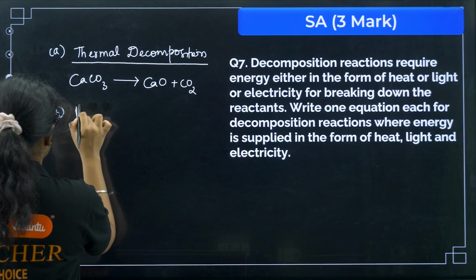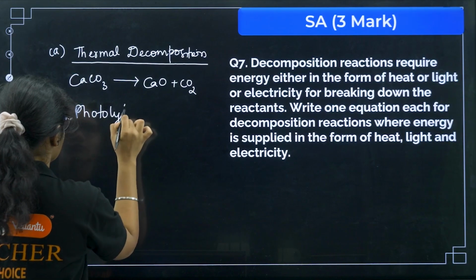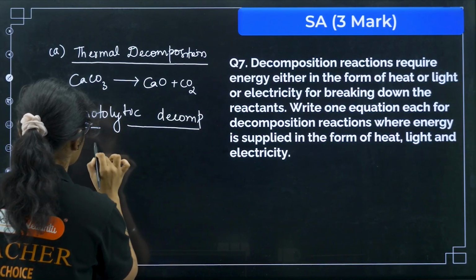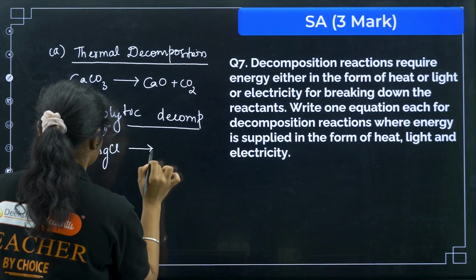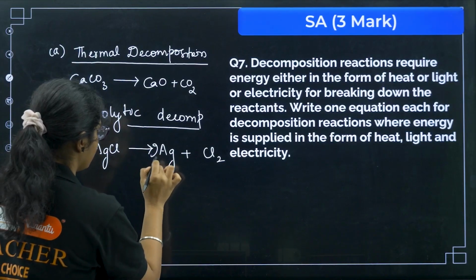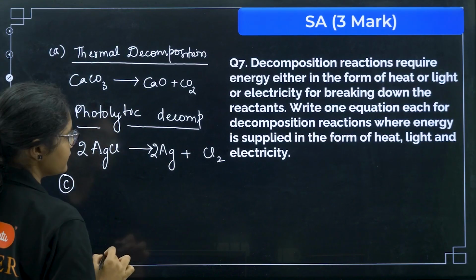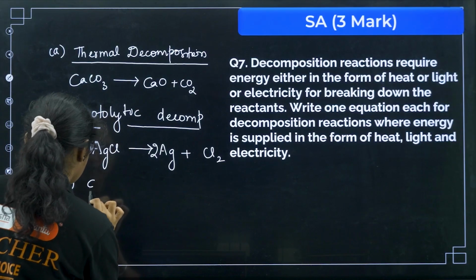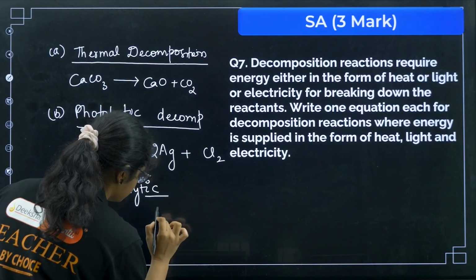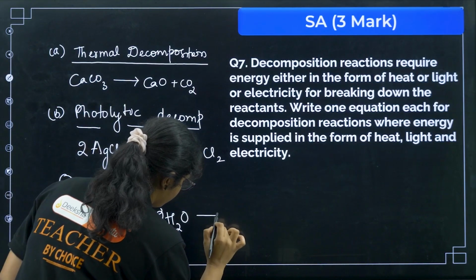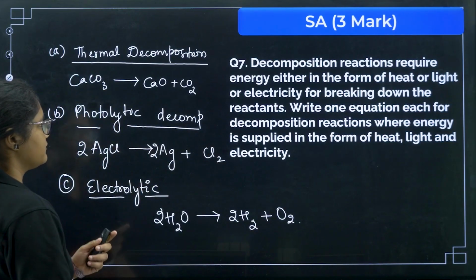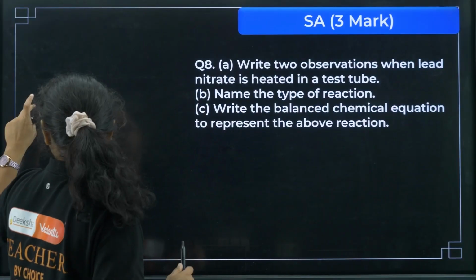Then second you have photolytic decomposition. Okay, here what happens? Light is used, so you can use AgCl gives Ag plus Cl2, 2AgCl gives 2Ag plus Cl2. Next, third one is what? You have electrolytic decomposition. Okay, so electrolytic decomposition is like this: 2H2O will give you 2H2 and O2. Okay, so that will be a 3 marks question. So let us see the next question here.